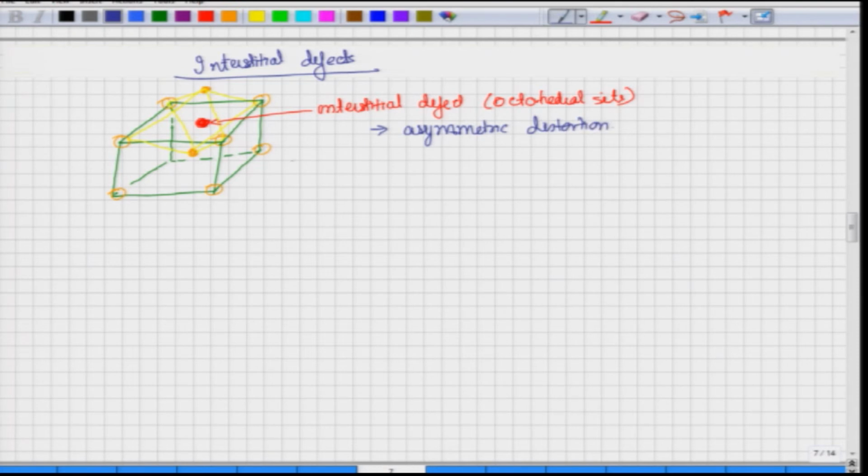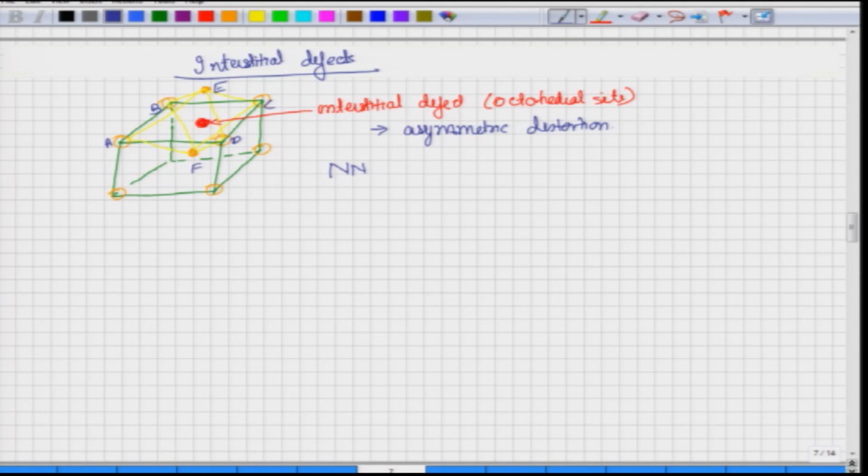Let us look at the nearest neighbor for this particular atom. Let us mark A, B, C, D, and let us mark these as E and F. So, which are the nearest neighbors for this particular defect? Is it A, B, C, D or E and F?